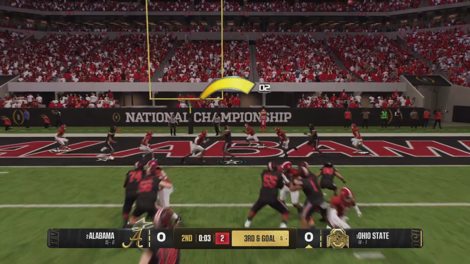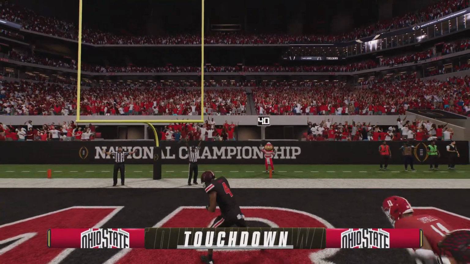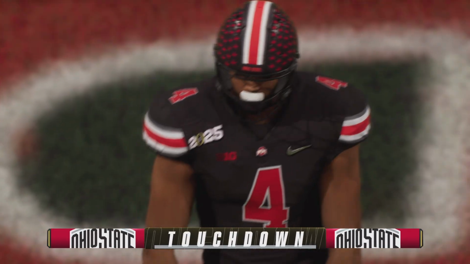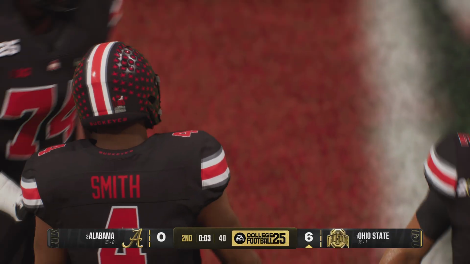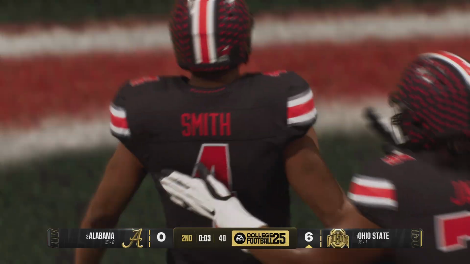On 3rd and goal, he's going to try to throw for it. And it's caught. Touchdown, Buckeyes. Well, that's a thing of beauty right there. Good job all around. Offensive line gave the quarterback enough time. Quarterback puts it right on the money. And with this receiver running a route like this,